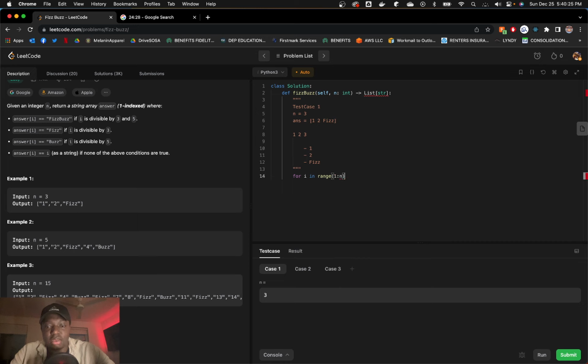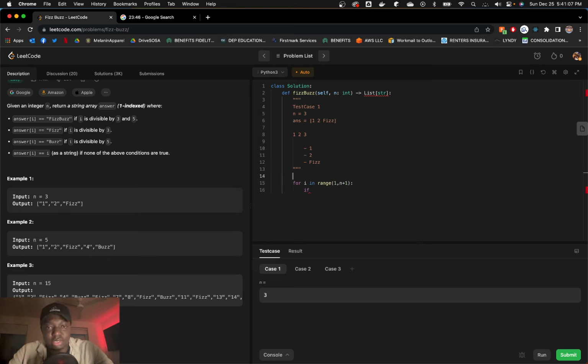From 1 to n plus 1. Is that the format? I keep forgetting whether range is inclusive or exclusive. I think range is... or is it a comma? Yeah, it's a comma. I think range is exclusive. So if the range is of n, it goes 0, 1, 2. So one index, so 1 to n plus 1. So we get 1, 2, and 3. Okay, so our first test case was if,